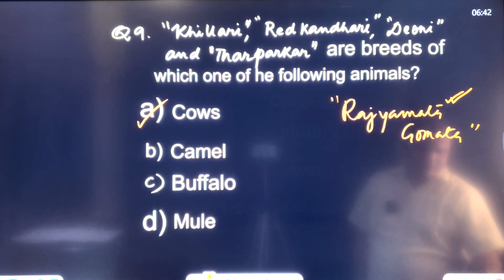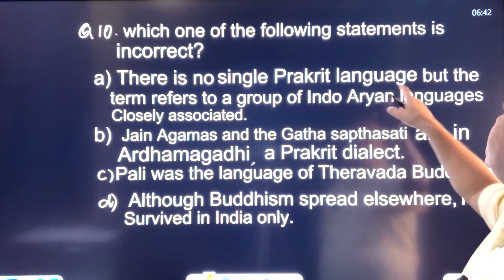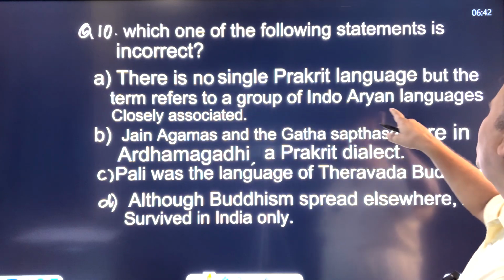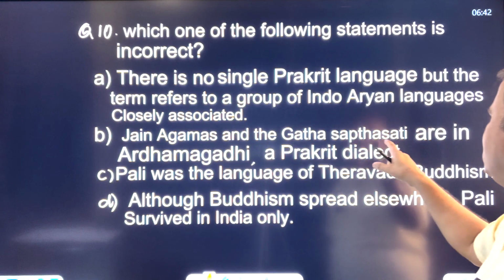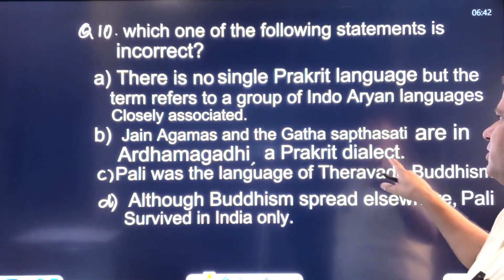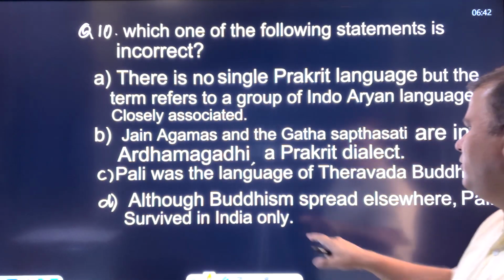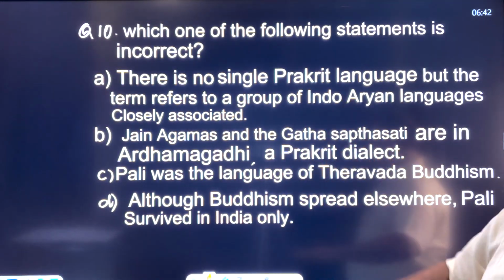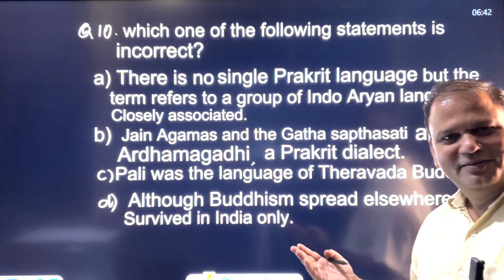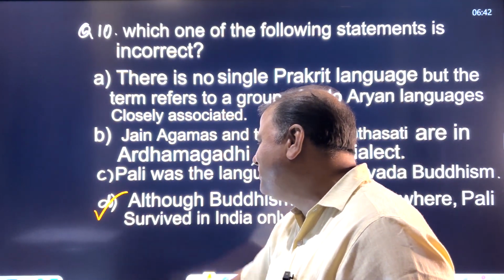Let's see the next question. Which one of the following statements is incorrect? There is no single Prakrit language, but the term refers to a group of Indo-Aryan languages closely associated. Jain Agamas and the Gatha Sapsati are in Ardhamagadhi, a Prakrit dialect. Pali was a language of Theravada Buddhism, and although Buddhism spread elsewhere, Pali survived in India only. These are 4 statements, and you have to answer. What do you think? What should be the correct answer? Now, the correct answer is D.